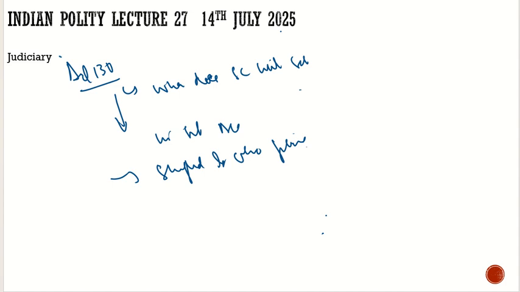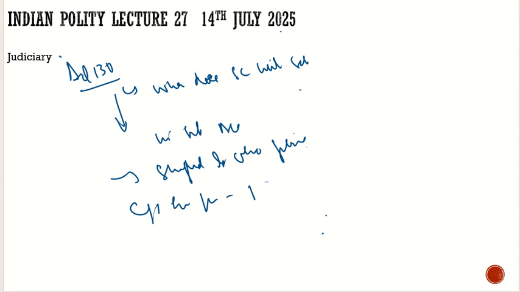But for that, you need the approval of the President. The Chief Justice of India may, with the approval of the President, from time to time shift the sitting of the Supreme Court from one place to another.